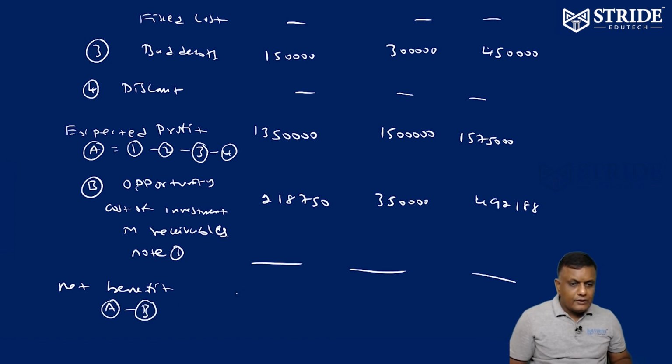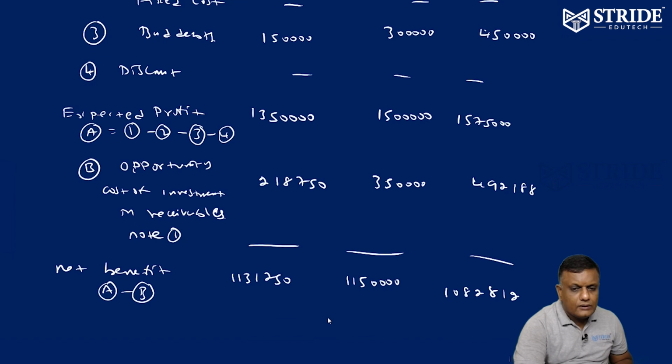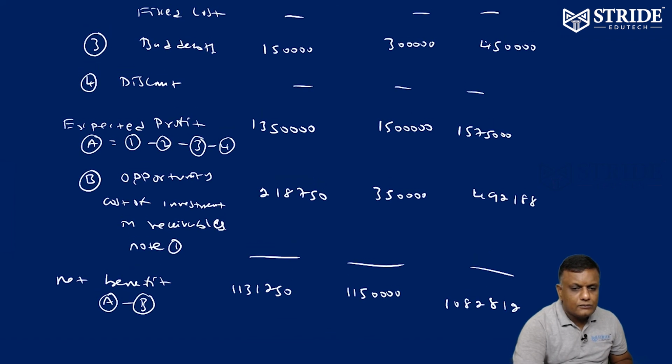So answer 11 lakh 31,250, 11 lakh 50,000, 10 lakh 82,812, and 11 lakh 50,000, 10 lakh 82,812.